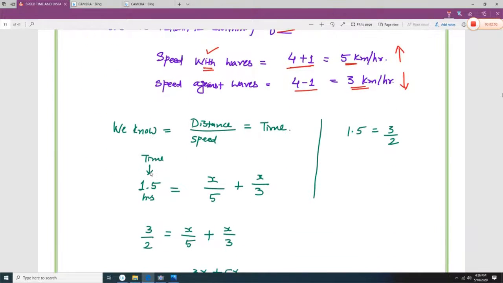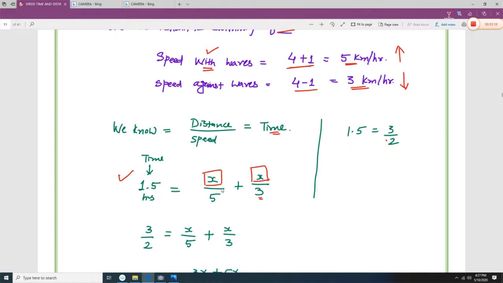Now here we know distance divided by speed is equal to time. Time is already given, it is 1.5 hours, which is 3 by 2. Distance is x while going and x while coming. While going it is 5 because it is with the stream, and while coming it is against the stream, so it is 3.